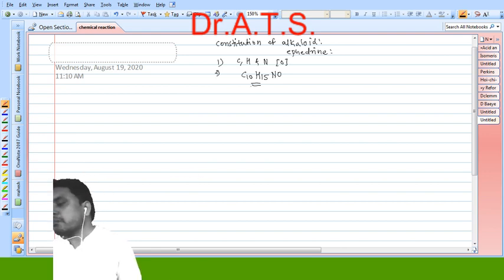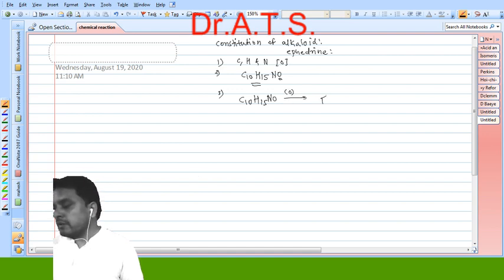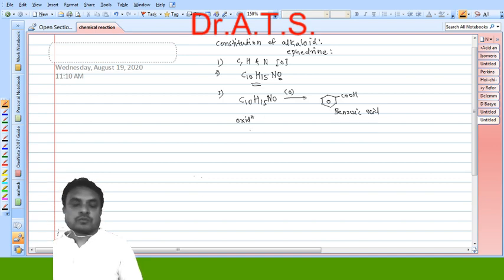We know that nitrogen is the compulsory part of an alkaloid, and here one oxygen is also present. Now the third point of ephedrine is that when we carry out oxidation of ephedrine, it gives a product called benzoic acid. The name of the product after oxidation is benzoic acid. This oxidation is used to simplify the structure of a complex alkaloid, meaning the complex alkaloid molecule after degradation or oxidation is converted into simple known molecules.